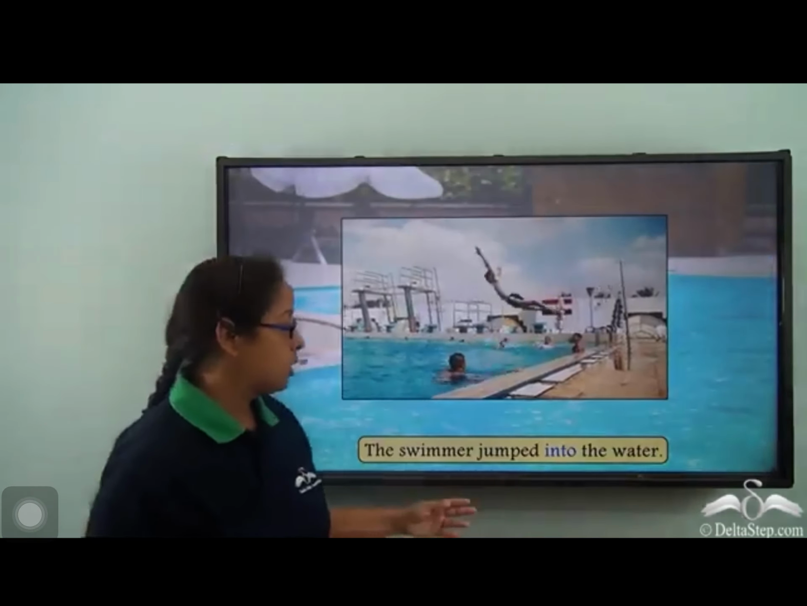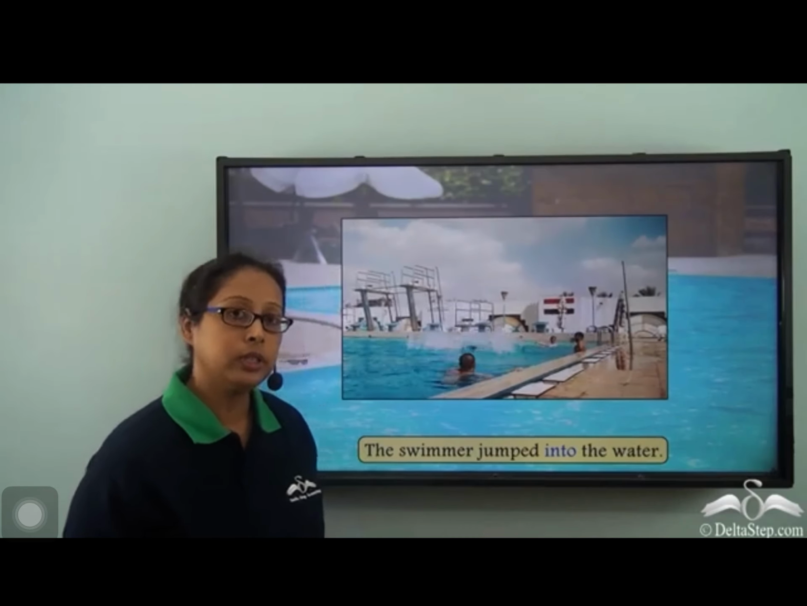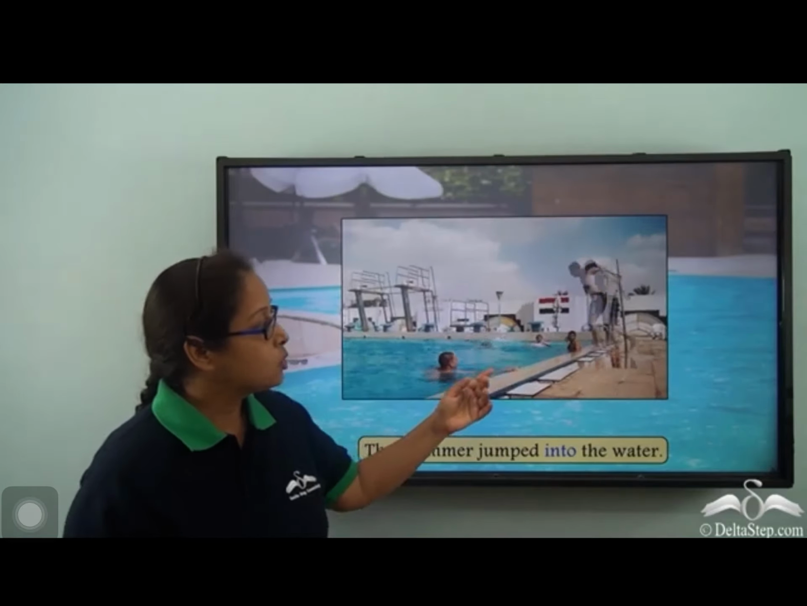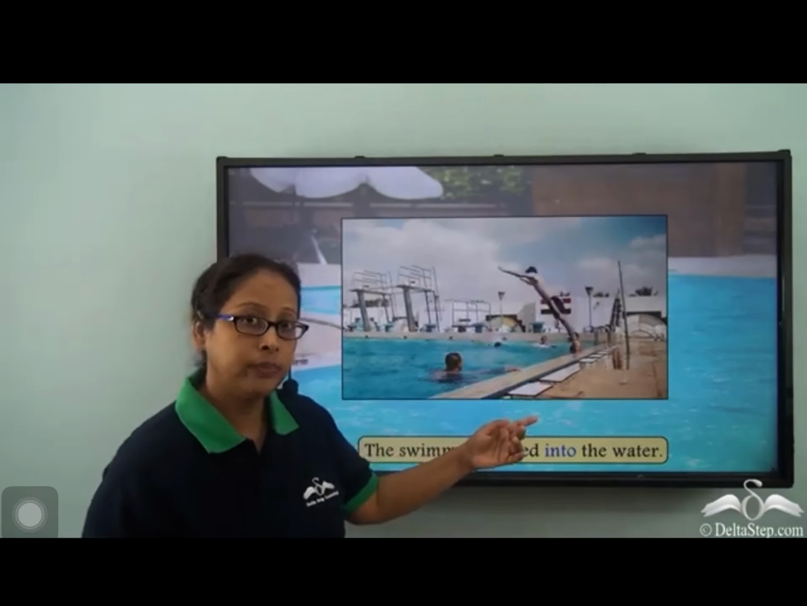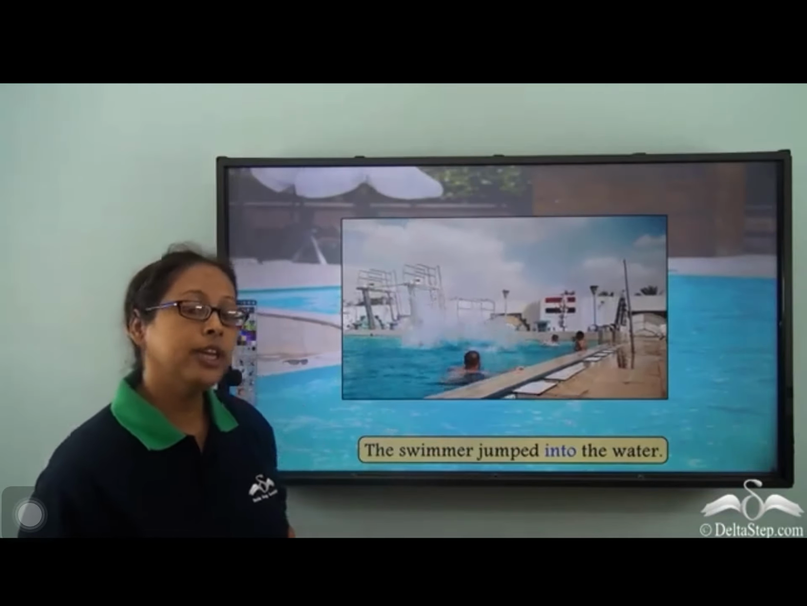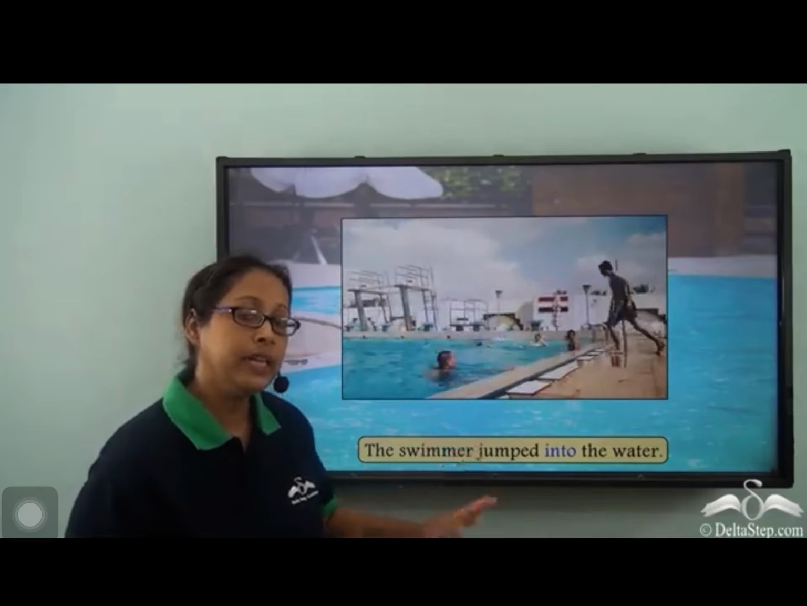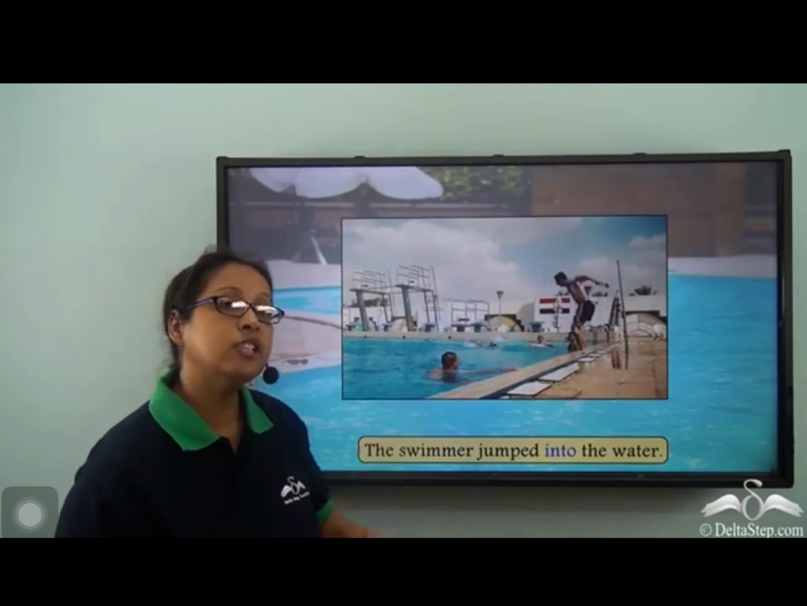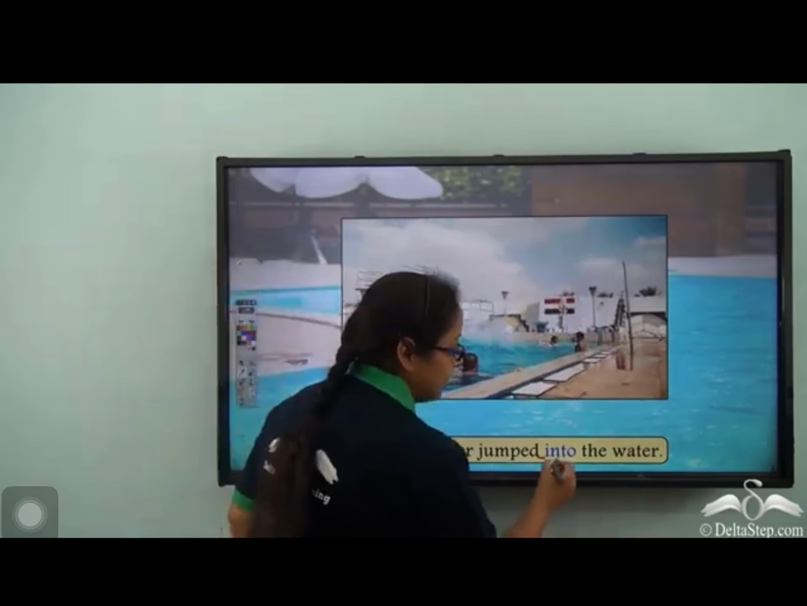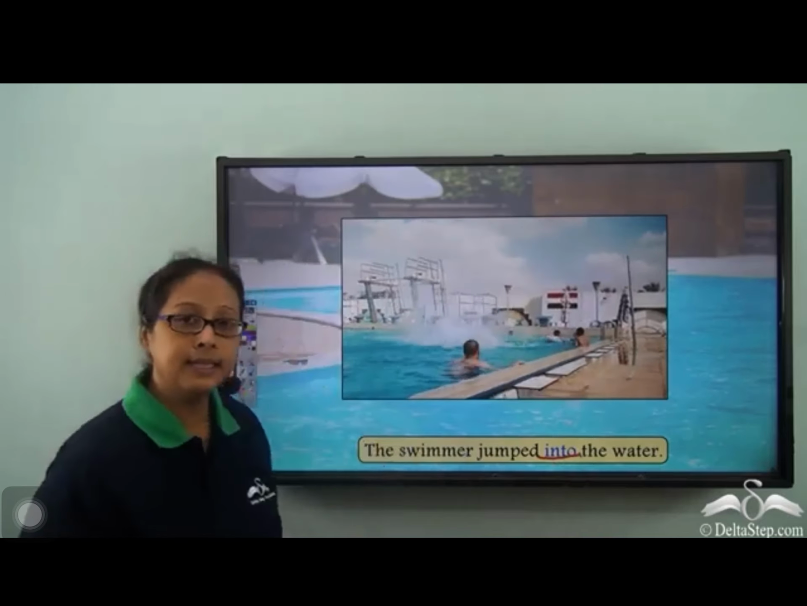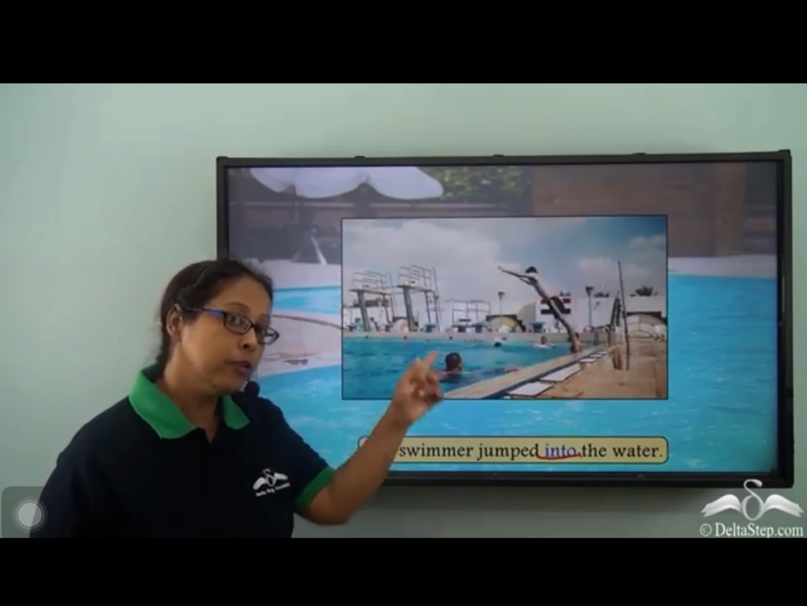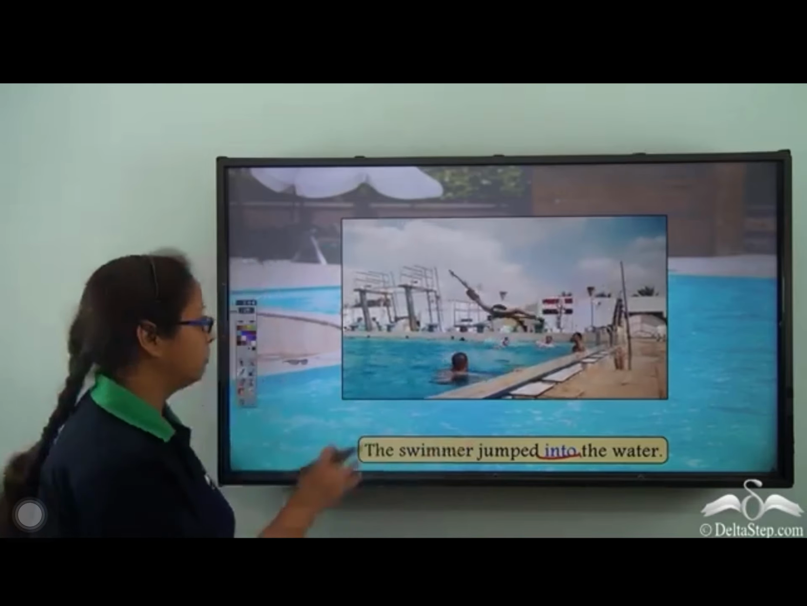The swimmer jumped into the water. We can see clearly in the picture that the swimmer was not in the water, but he jumped into the water. So, he was not in the water, but he is moving inside. He is jumping into the water. Therefore, into tells us the movement that is happening over here. He is just not in the water. He is moving into the water right now.